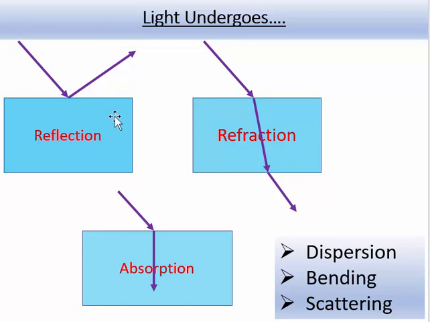Suppose let's consider that this blue box is a different medium. It can be glass, it can be water. And the white portion here is the air medium. So when the light is coming from the air and it strikes any other medium, any other surface, then after reflection all the light ray gets reflected into the same medium like this. So the light ray comes from the air and gets reflected back into the air. This phenomenon is called reflection.